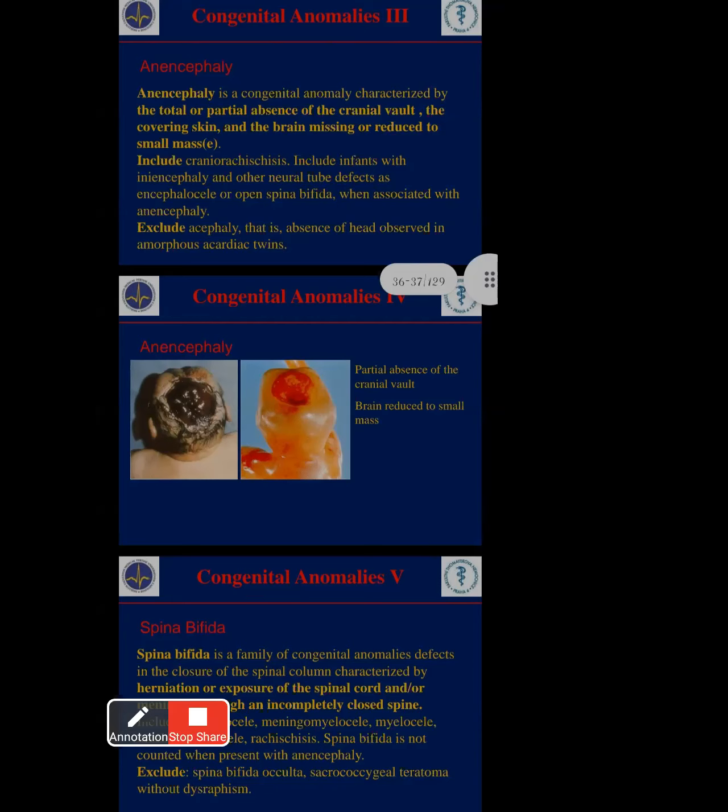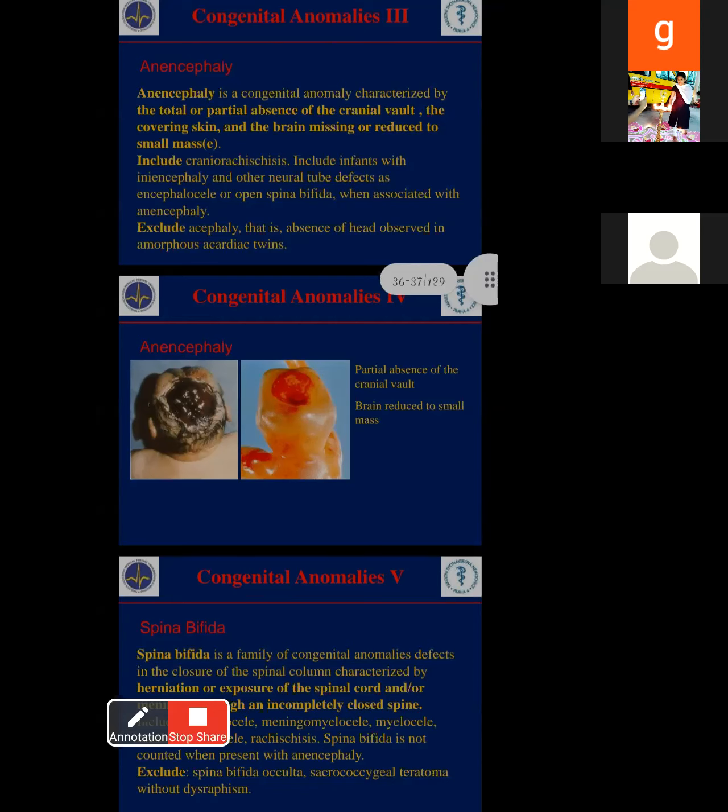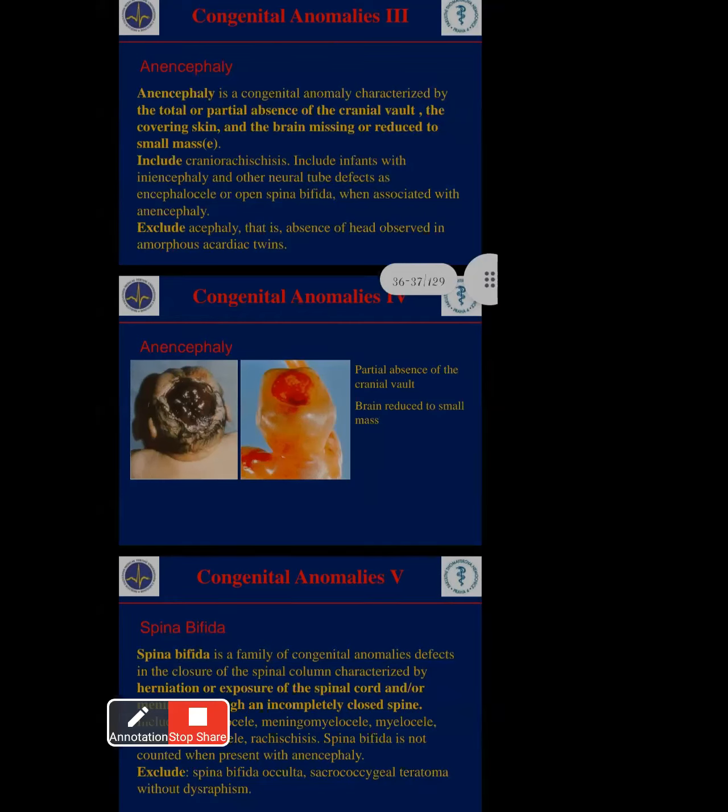Now we will discuss congenital anomalies. This is one of the congenital anomaly conditions. The condition name is anencephaly. Anencephaly means enlargement of the skull. Why does this happen? It happens in consanguineous marriages, like relative marriages.